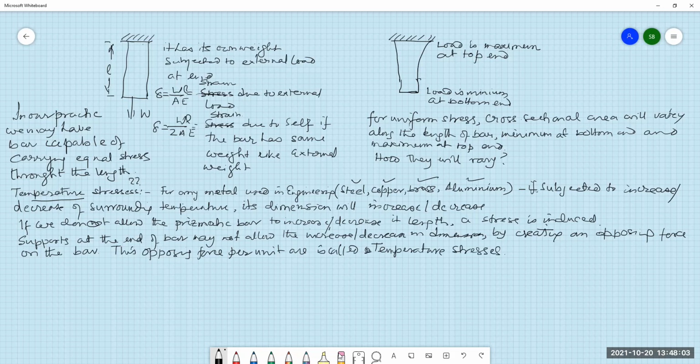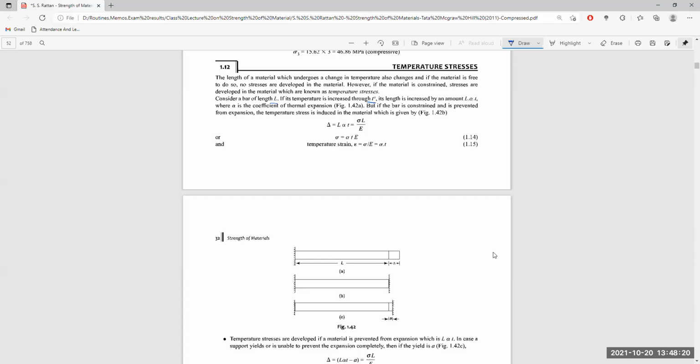Okay, let us go through the material. Now, say we have a bar of length L. The temperature is increased by, say, T. The length is increased by an amount L alpha T, where alpha is the coefficient of thermal expansion itself.